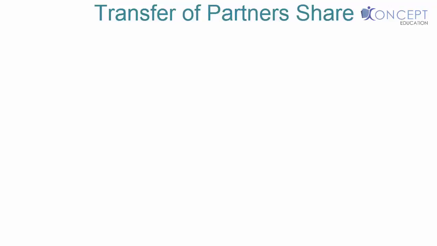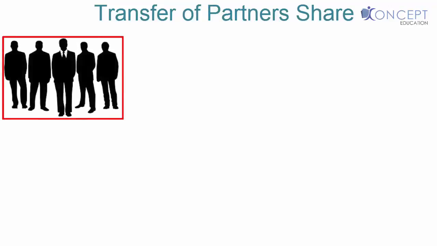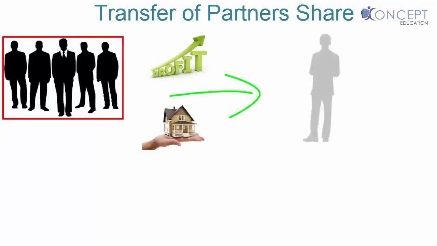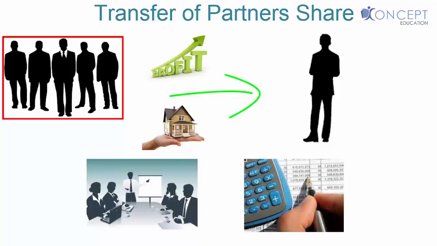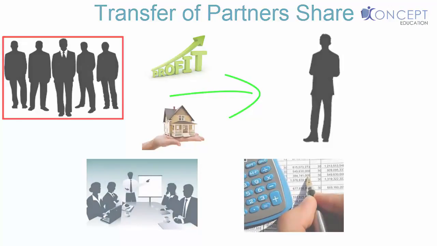Now let's study the transfer of the partner's share. Any partner may transfer his share of profit or his share of property to a third person. The third person will have a right to receive such share. But just as a result of the transfer, it does not allow the third person to interfere in the conduct of the business, or to access or inspect the accounts of the business.